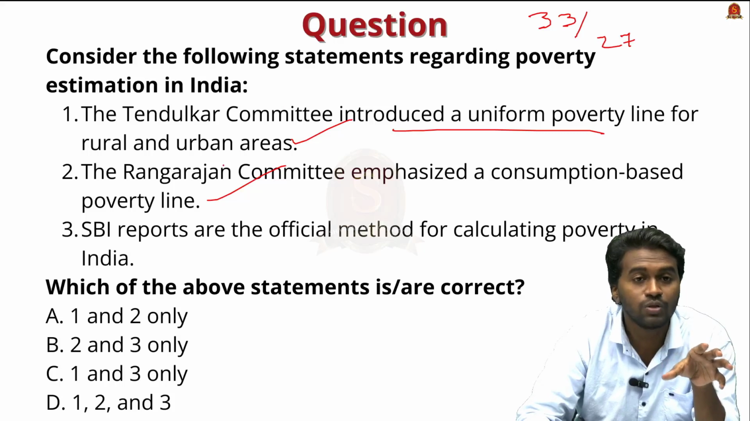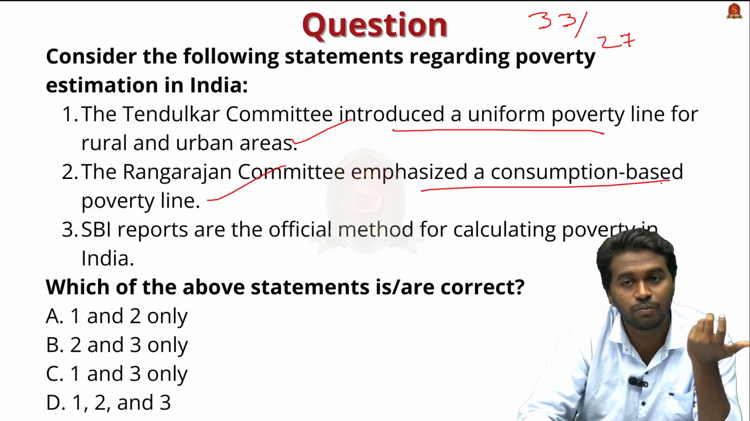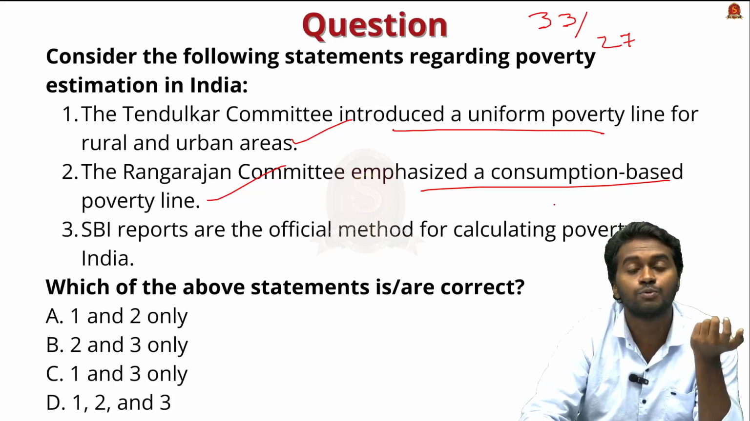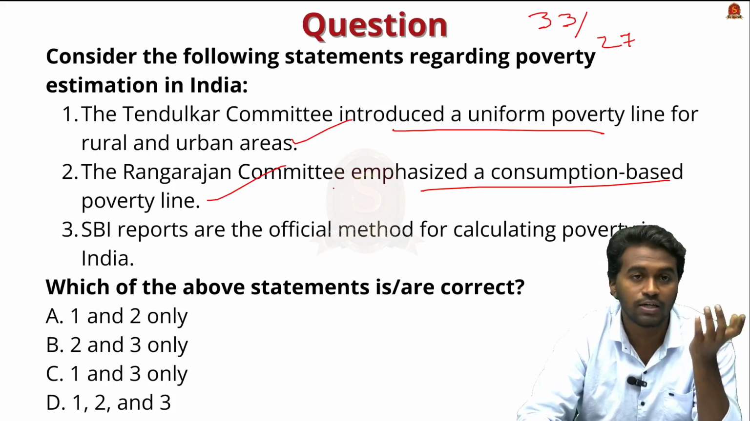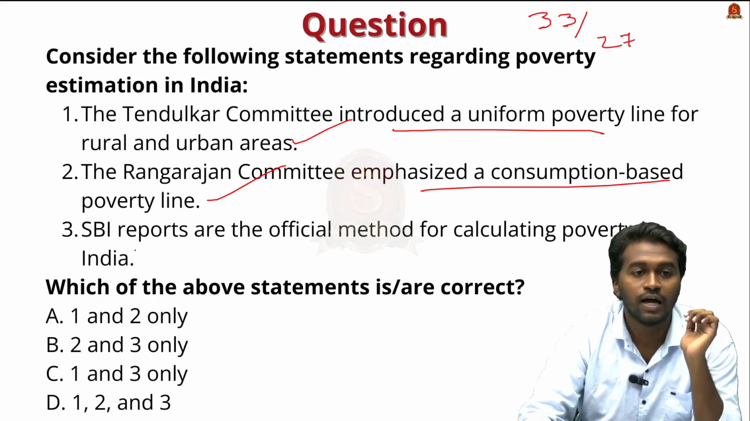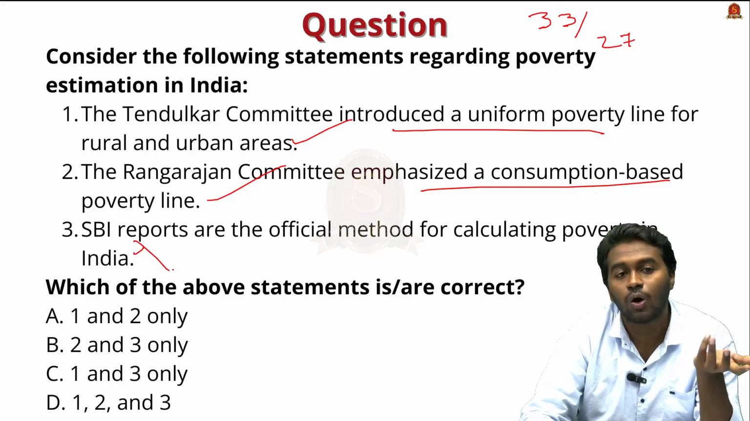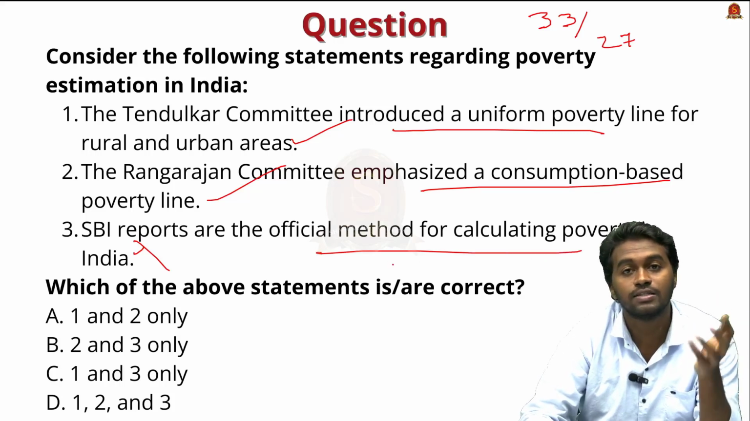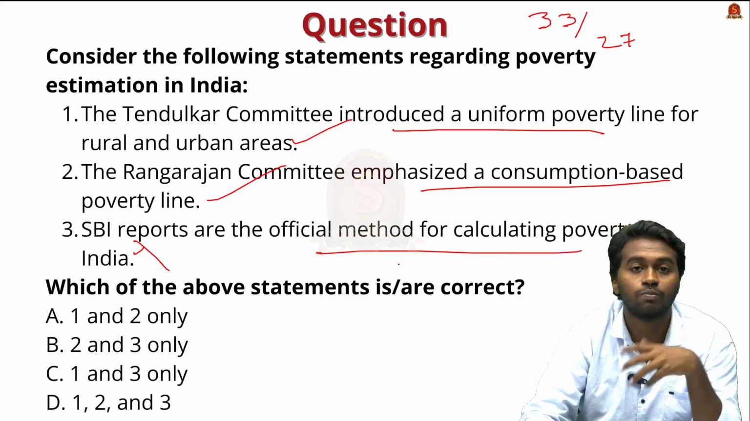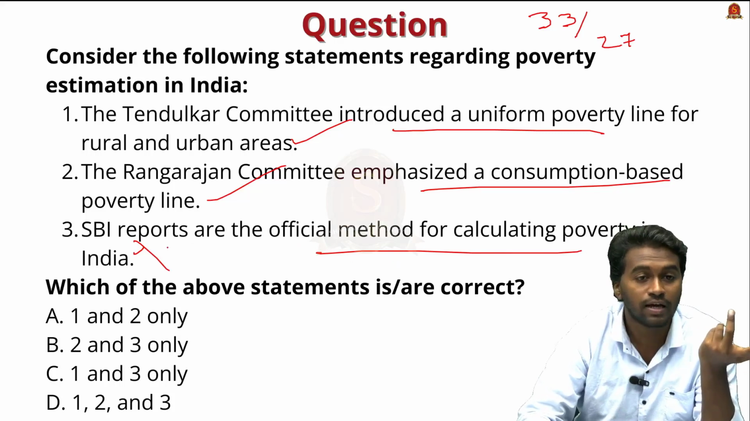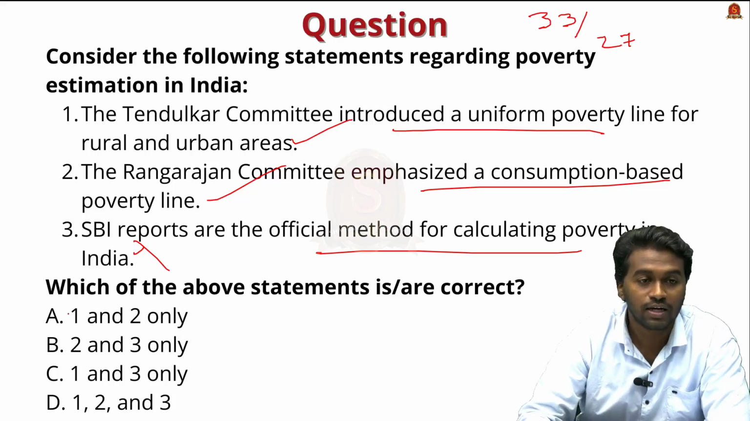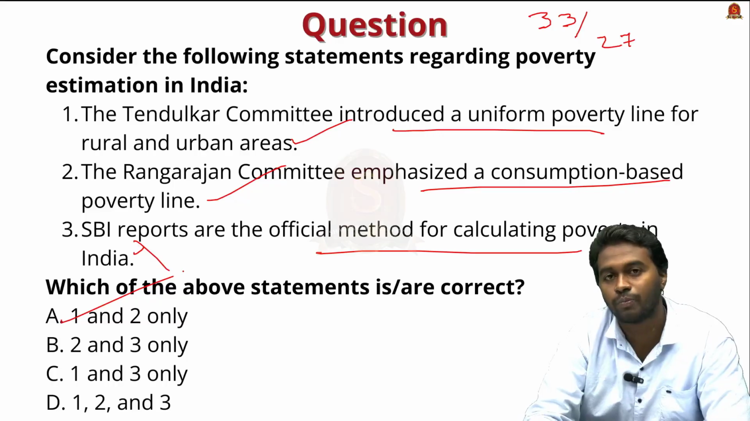And statement 2, the Rangarajan Committee emphasized a consumption-based poverty line. That statement is also correct. They emphasized a consumption expenditure-based poverty line. And statement 3 is wrong. The SBI reports are not the official method for calculating poverty in India. Still, it is a debate what method they adopted. So this statement is entirely wrong. So the correct answer is option A, 1 and 2 only. With this, we will move to the next topic.